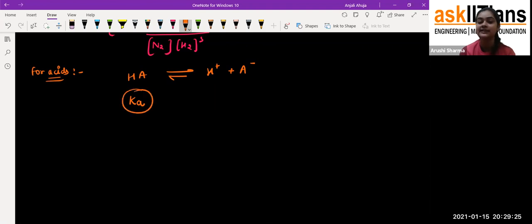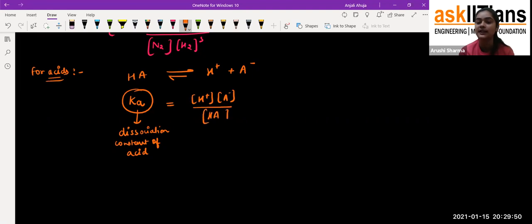We can say it is the dissociation constant of acid, because here the acid is going to dissociate into ions, and that process is called dissociation. So we call it the dissociation constant of acid, which we denote by Ka. It is similar to the Kc only, and we write it in the form of Kc, that is H+ ion, A- ion divided by HA. So this is the condition.